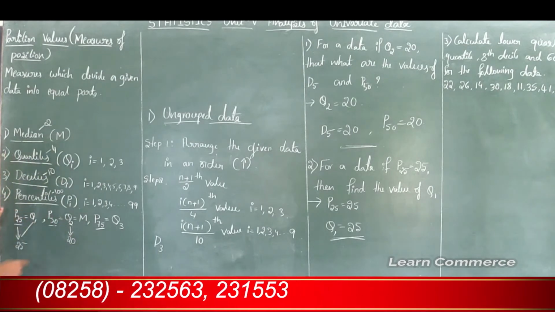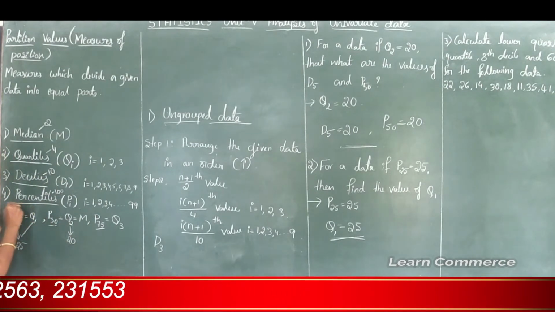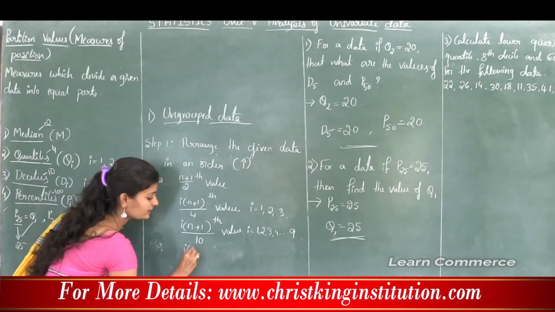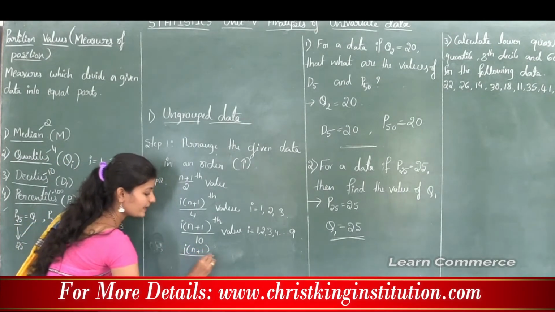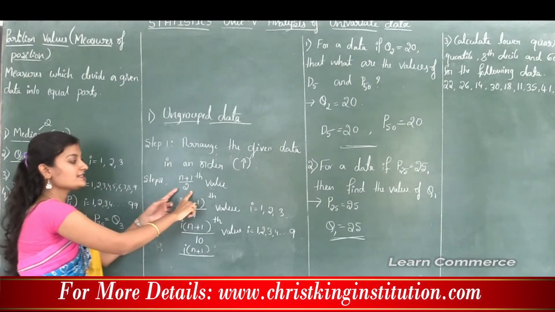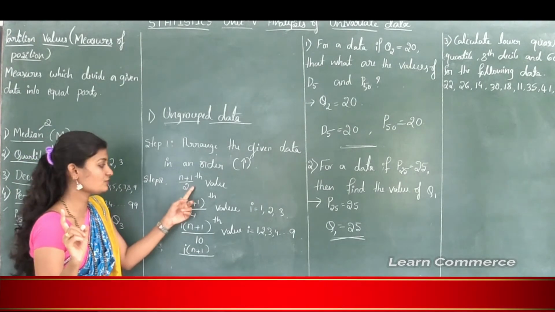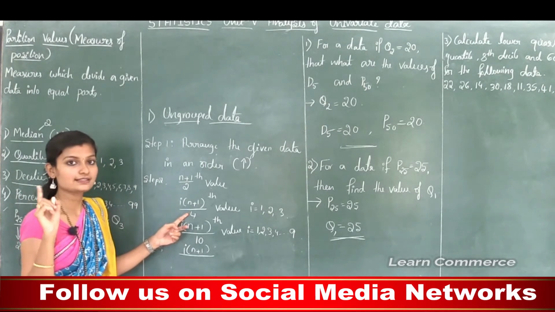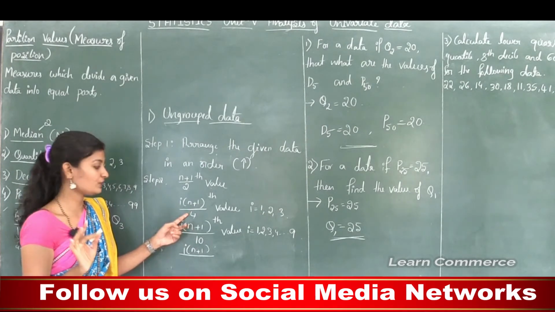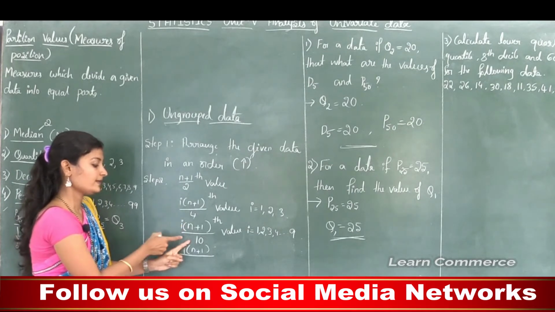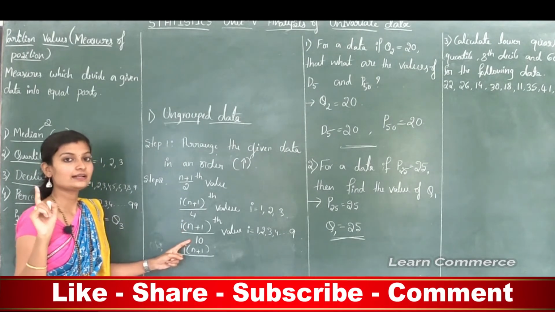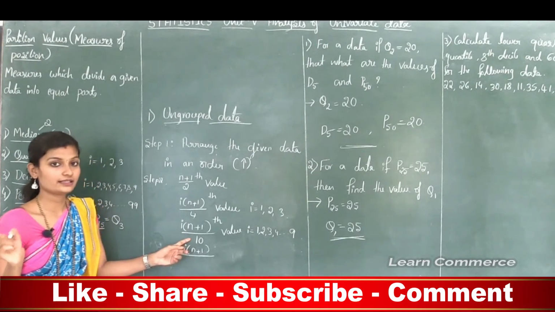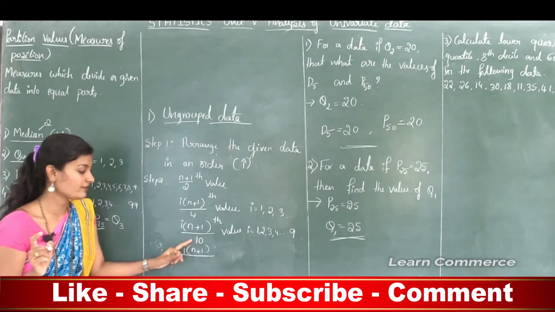Okay, next we need to calculate percentile. The formula is i into (n plus 1) divided by something. Here the median is divided into 2 equal parts, so divided by 2, quartiles are divided into 4 equal parts, so divided by 4, and deciles are divided into 10 equal parts, so divided by 10.